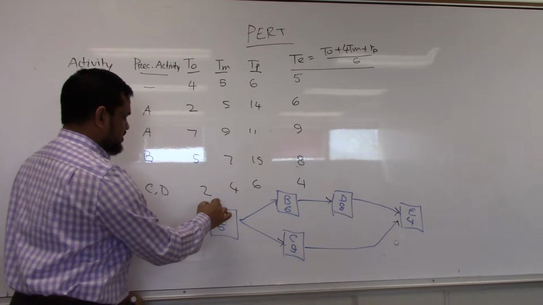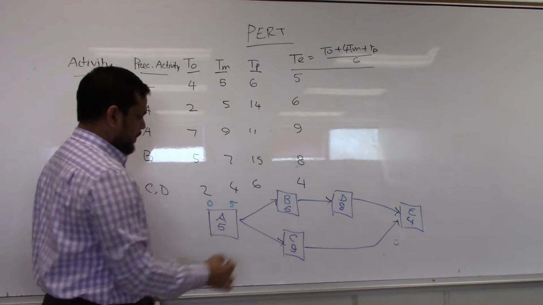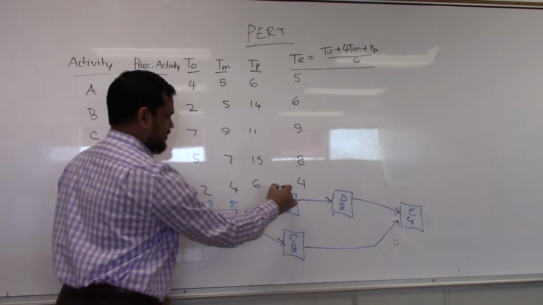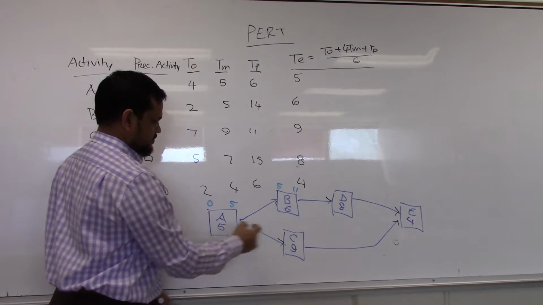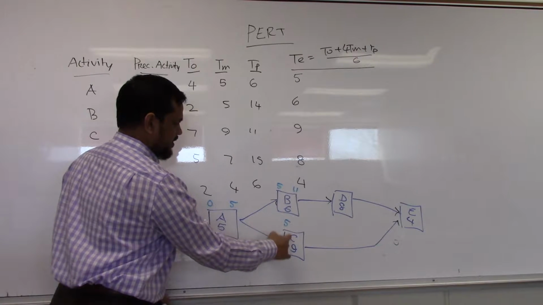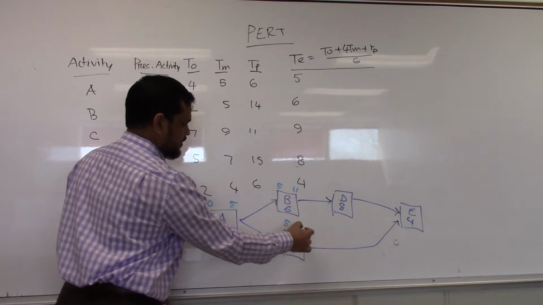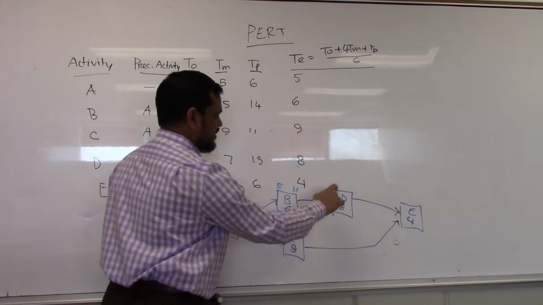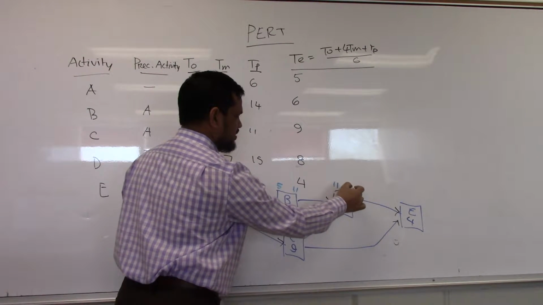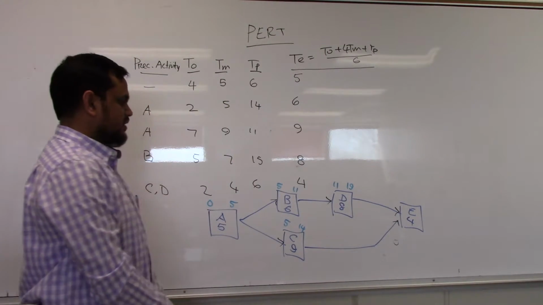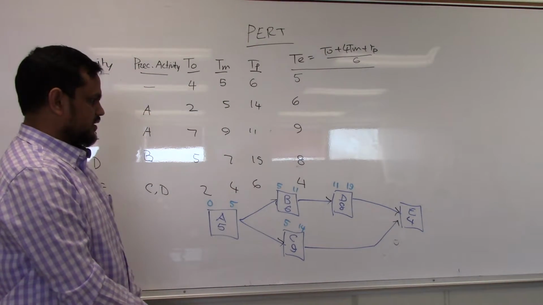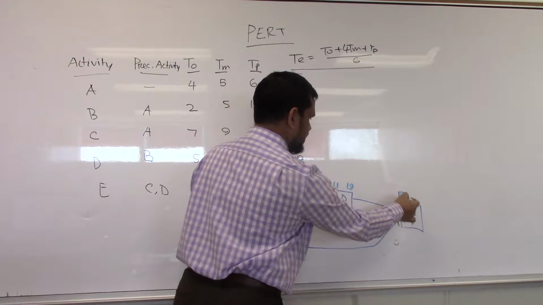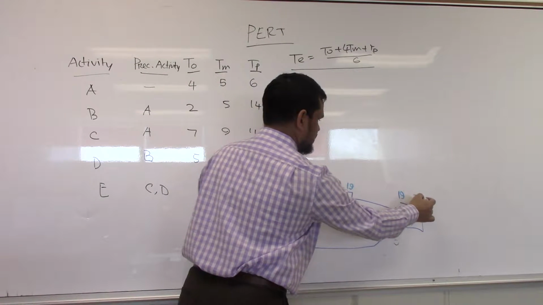Draw forward pass: 0, 5, 5, 11, 5 plus 9, 14. Go forward. Finish 11, so you start 11. Take 8 days, 19. Go forward, say 19, take 4 days, 23.